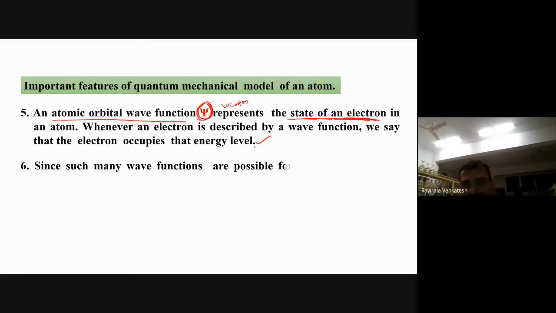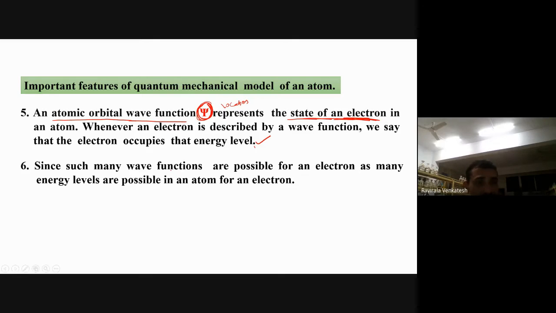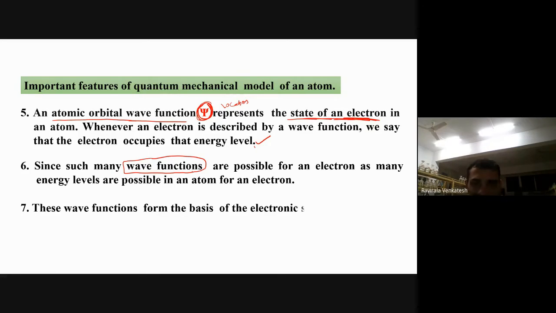Since many wave functions are possible for an electron, as many energy levels are possible in an atom for an electron. So how many wave functions you have for an electron depends upon how many energy levels you have. If you have more energy levels, there will be more wave functions. These wave functions form the basis of the electronic structure of the atom. How we are getting wave functions depends upon the electronic structure of the atom.